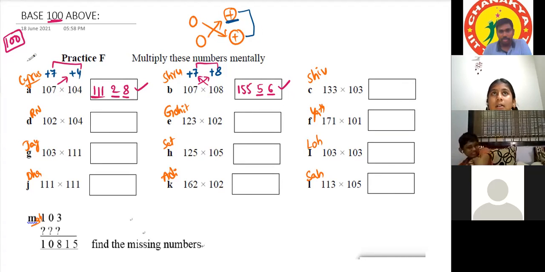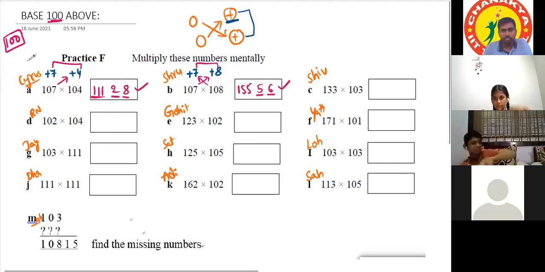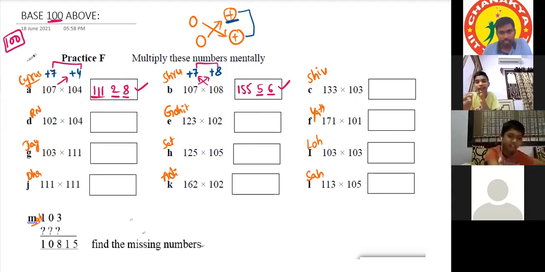Now it is okay, Pranav. Yes, sir. Sir, the base number is 100. 133 will become 33. Plus or minus? Sir, plus. You can use terminology like this: 133 is 33 more than 100. More means we have to use plus. 103 is 3 more than 100, that's why plus 3.